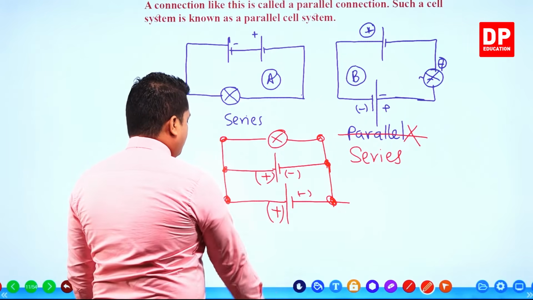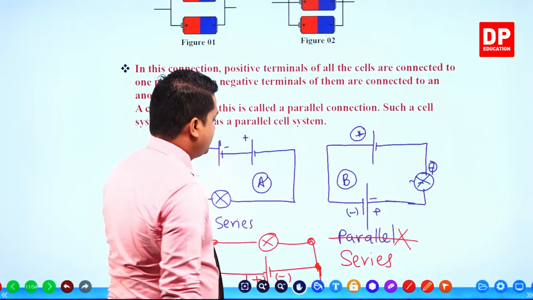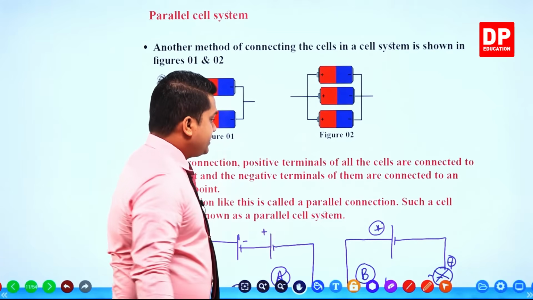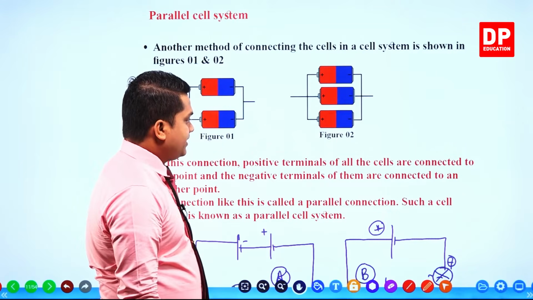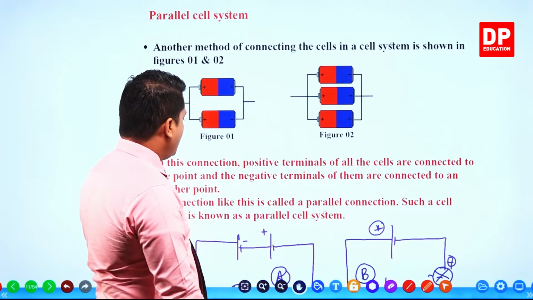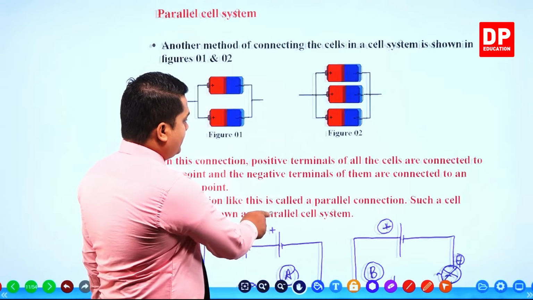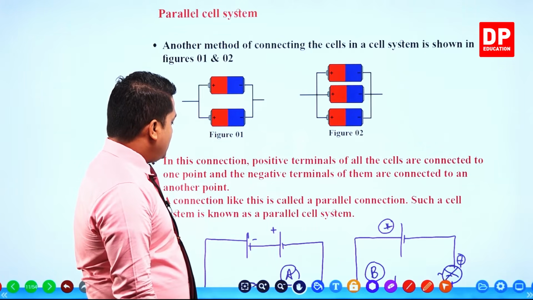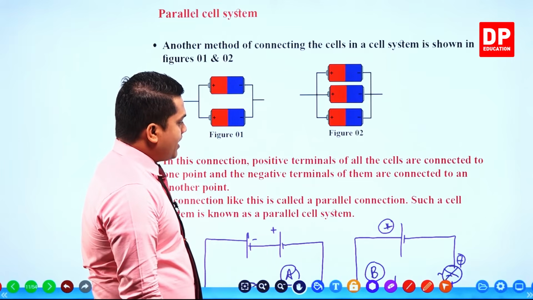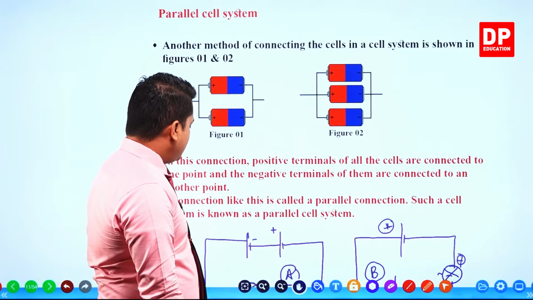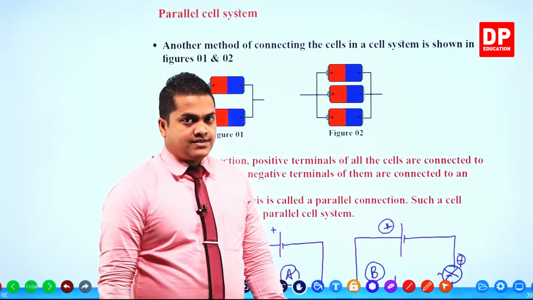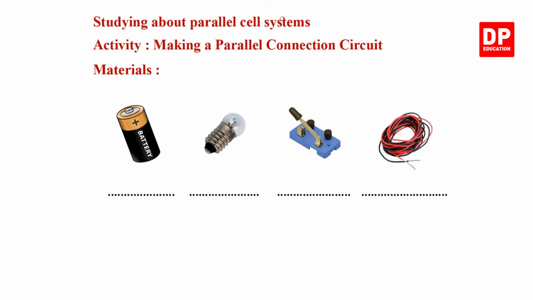So once again, we'll look at the parallel connection. Here, positive terminals of all cells are connected to one point and the negative terminals of them are connected to another point. A connection like this is called a parallel connection. Such a cell system is known as a parallel cell system.